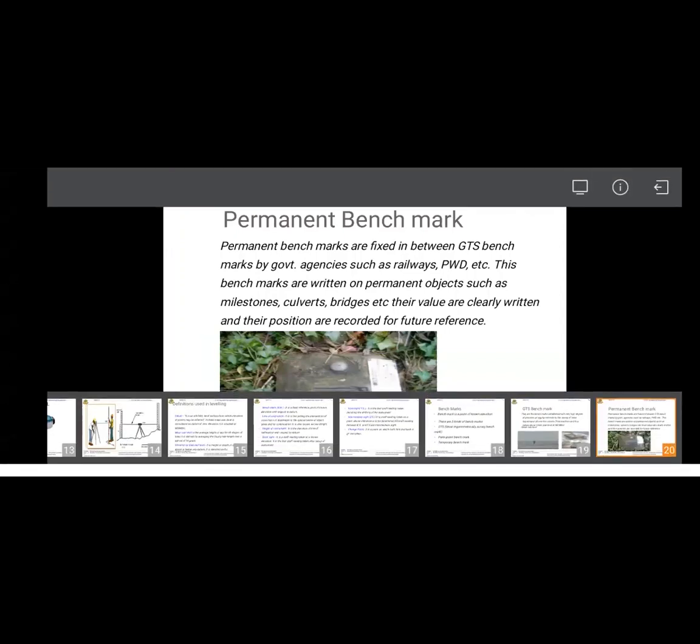The permanent benchmark is fixed between GTS benchmarks by government agencies such as railways and PWDs, meaning the Public Works Department and the railway department. The benchmark value is written on a permanent object such as a milestone, curvature, or bridge, to serve as a reference for the reduced level and features. Next, the temporary benchmark.